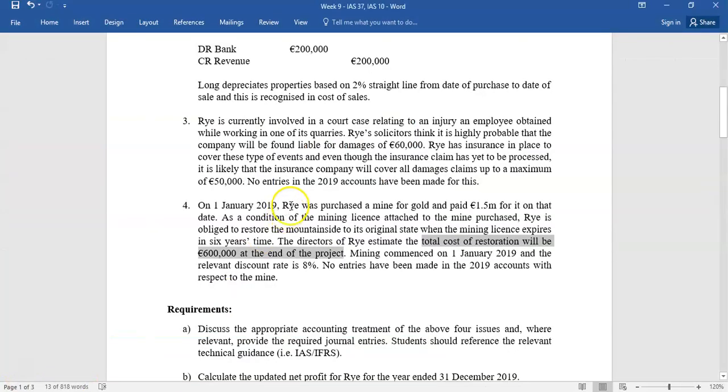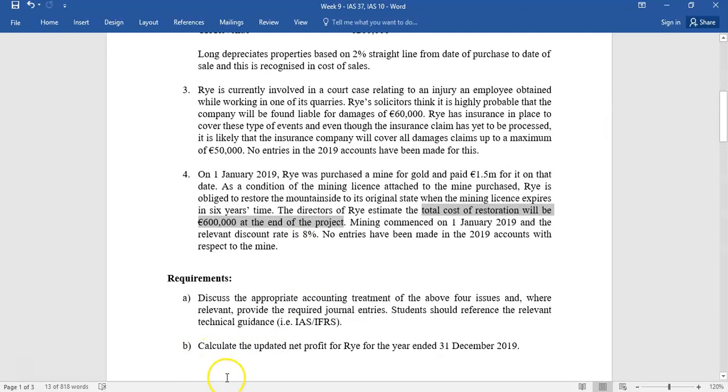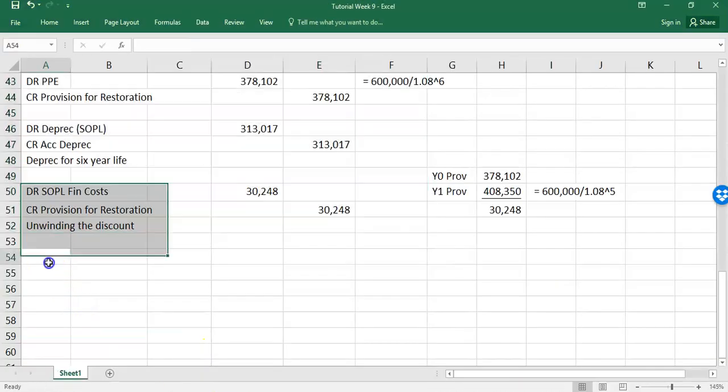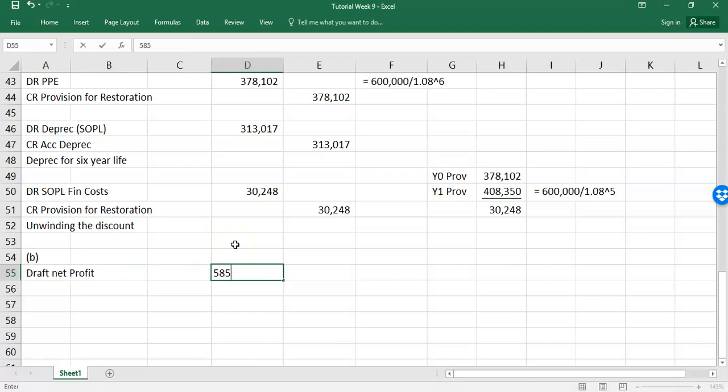So that's part A done. We've explained it, we've written down the standards, and we've given our journals where required. Then they're asked just a little tricky bit, part B. You're told your draft net profit here was 585,000. What you have to now go back and think is, right, for all my adjustments, issue 1 to issue 4, what impacts the P&L? It's kind of bringing it all together. You could have done this at the same time and tracked it as you went. We just left it until the end.